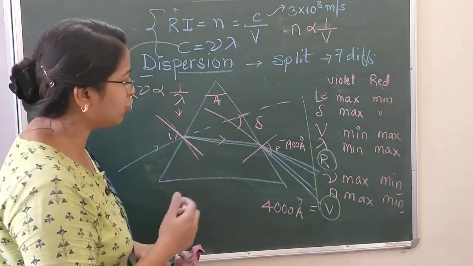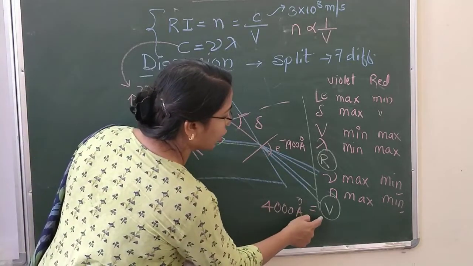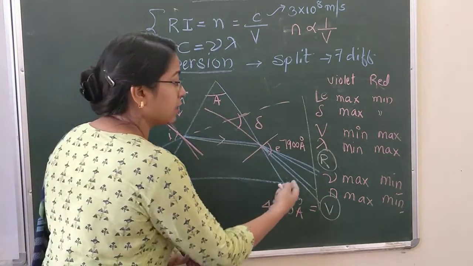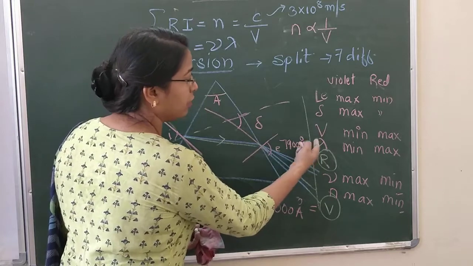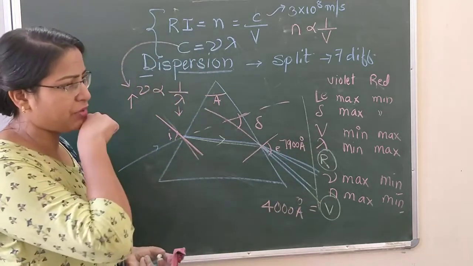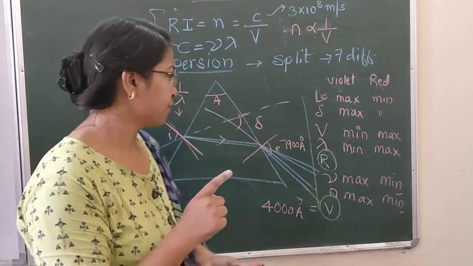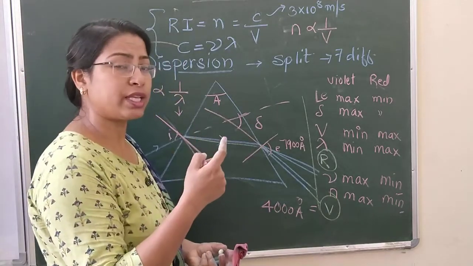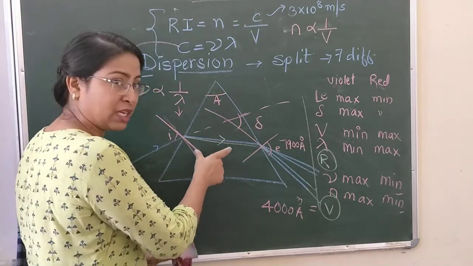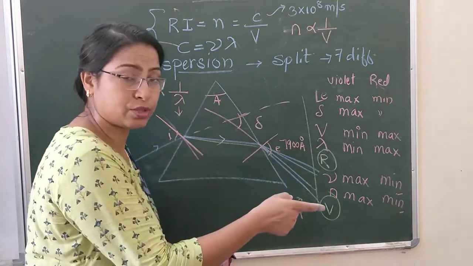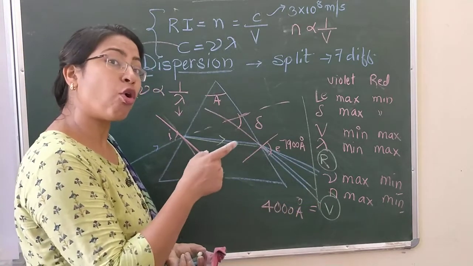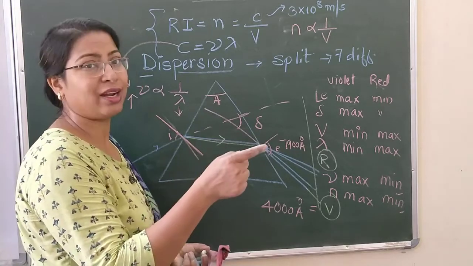This is called the dispersion phenomenon, and violet is at the bottom and red is at the top because there is a difference in their wavelength, a difference in their frequency, and a difference in the refractive index. Now please take note of this. When we say refractive index here, it actually means the refractive index of the material of the prism for white light, for violet light, for red light.